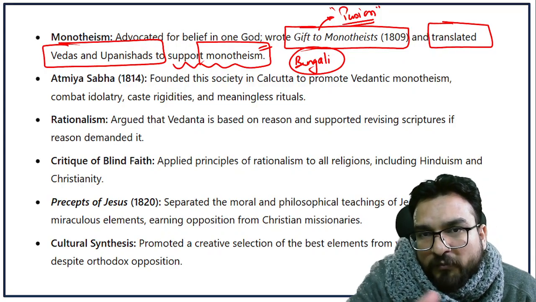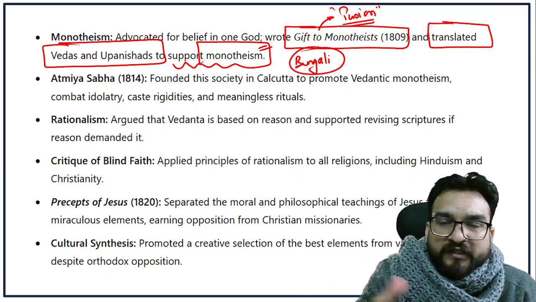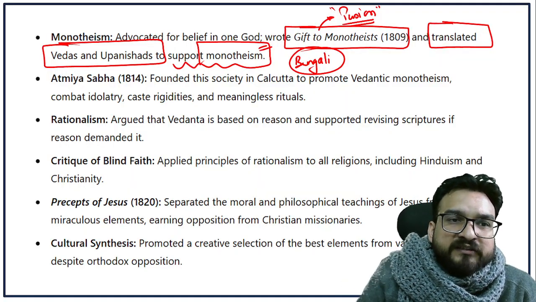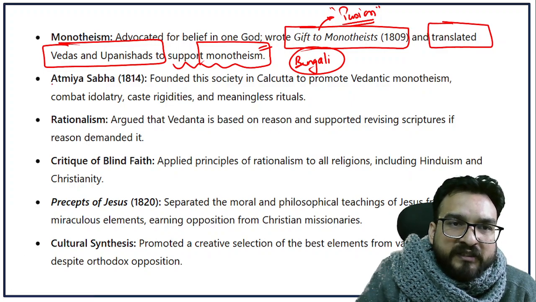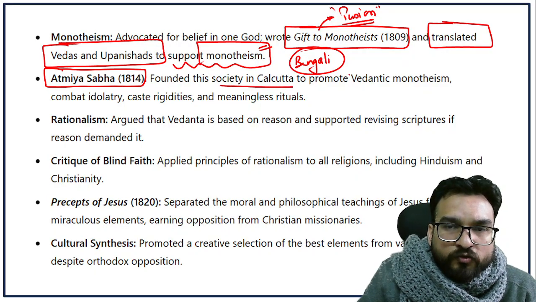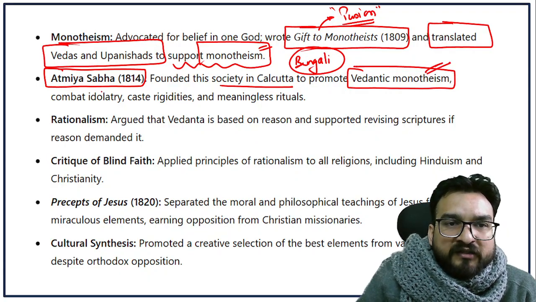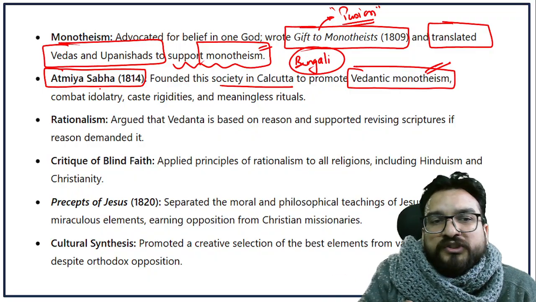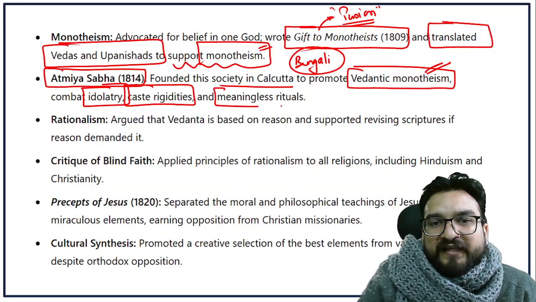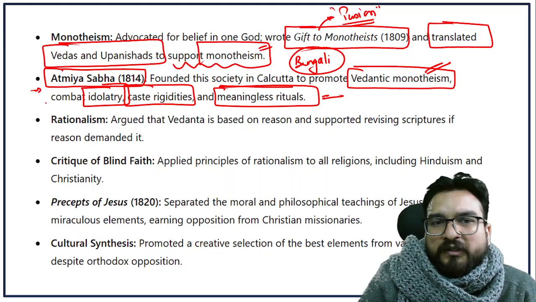So how will Raja Ram Mohan Roy promote these ideas amongst the people? He has to form some organization, some group. So his followers asked him to form a group named Atmiya Sabha, initially in 1840. Founded in Calcutta to promote Vedantic monotheism, belief in the practice of one God, and abolishing social evils like idolatry, caste rigidities, and meaningless rituals. He was against these. Okay, just mention this Atmiya Sabha.